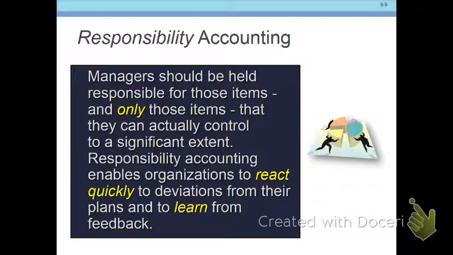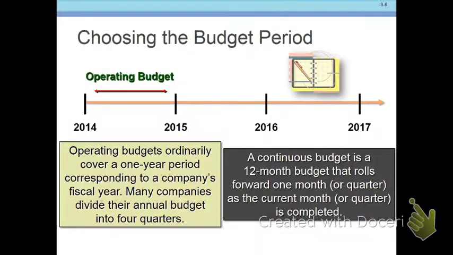Part of the purpose of this is that we are going to hold individuals responsible for things they can control. So if you're in charge of a particular department, we're going to give you the budget for that department, and then we're going to hold you responsible for what's in that budget for that particular resources and what's going on in that particular department.